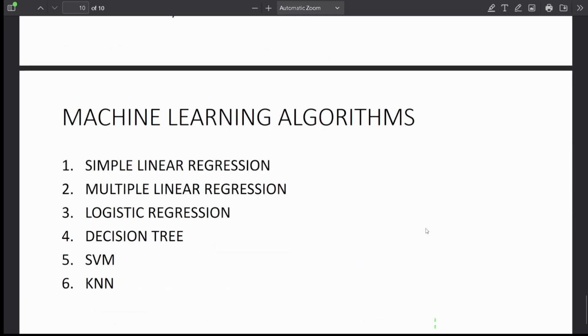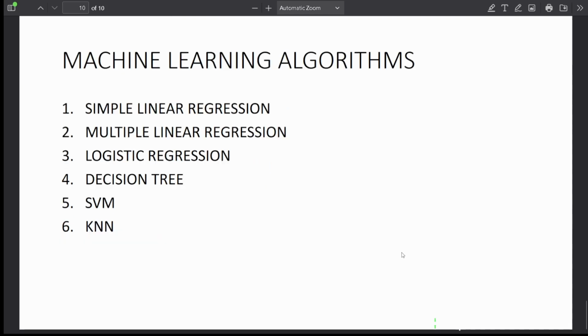Machine learning algorithms are simple linear regression, multiple linear regression, logistic regression, decision tree, SVM. SVM means support vector machine. KNN means K nearest neighbors.